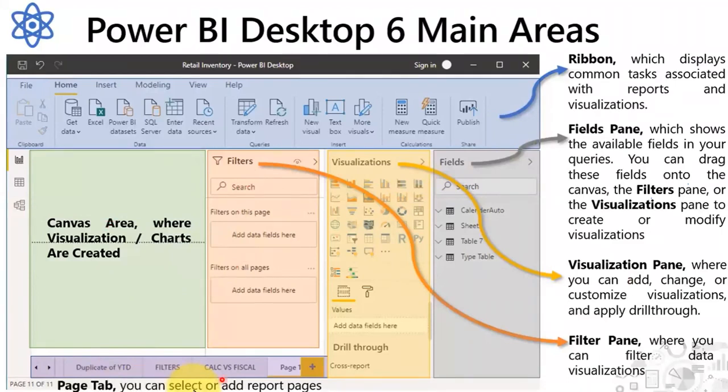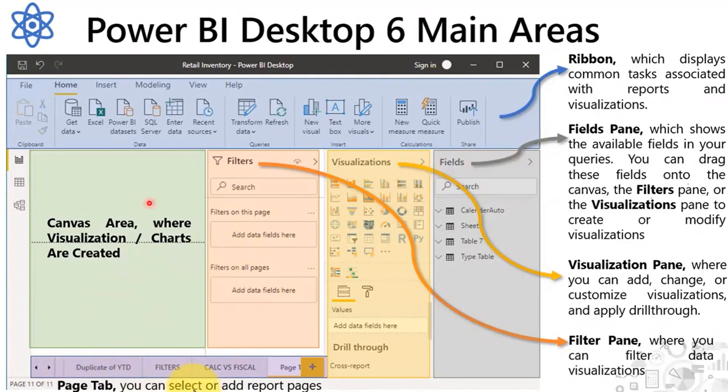And this one is a sheet tab, like in Excel. Once we open an Excel sheet, we can see different sheet names like sheet 1, sheet 2, sheet 3. Like that, in Power BI Desktop also, we have pages here: page 1, page 2, page 3, page 4. We can rename them as per our requirement. This one you can call a page tab. We can add new ones or duplicate the existing tabs too.